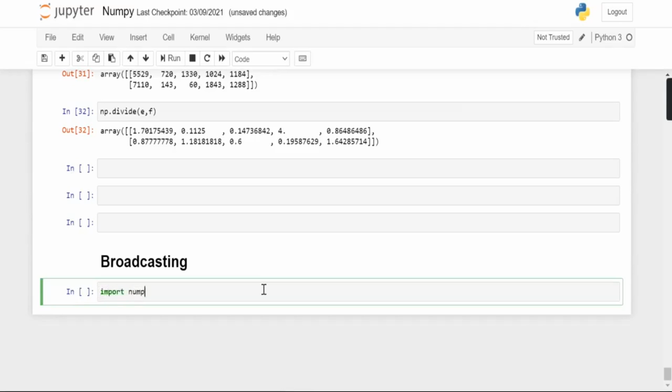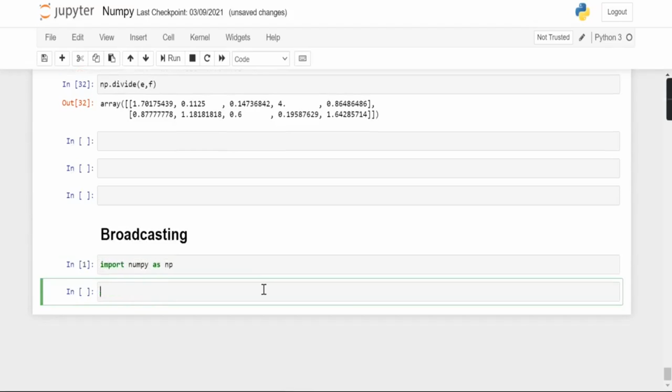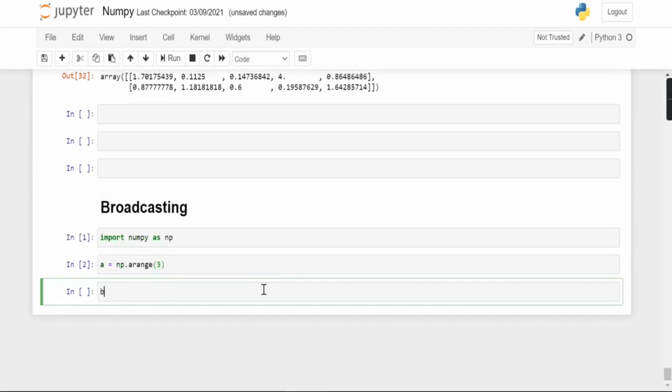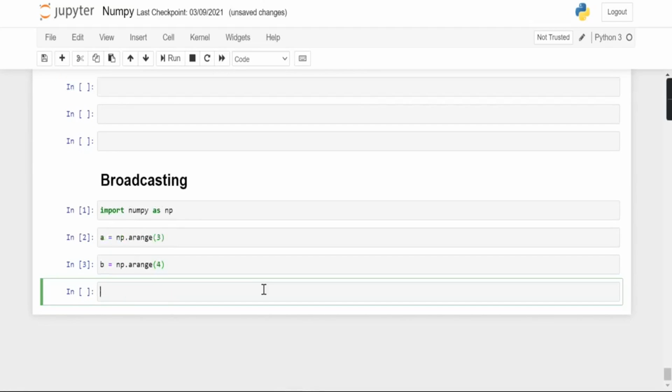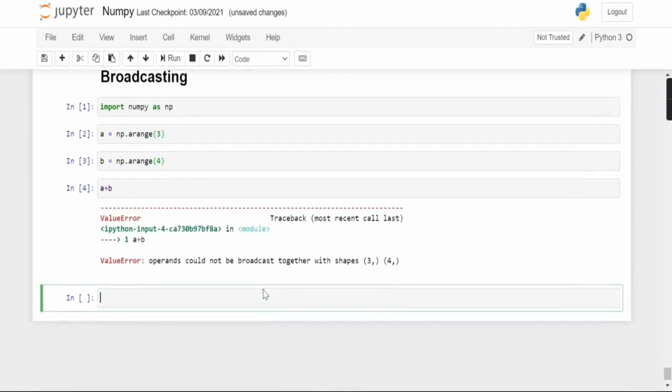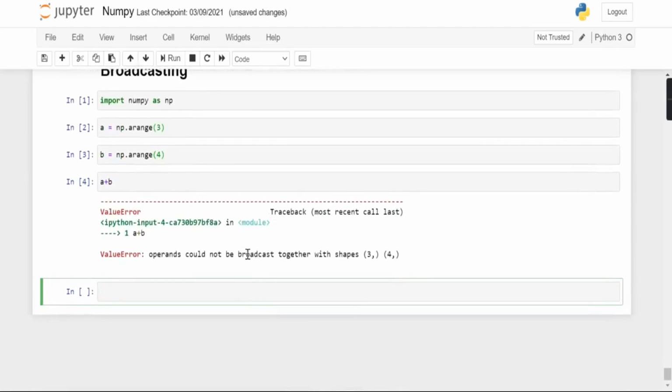So first let's import NumPy. Let's create an array A, np.arange 3, and another array B, np.arange 4. So they both are of different shape. Now when we add them, we got an error. It says operands could not be broadcast together with the shape 3 and 4.